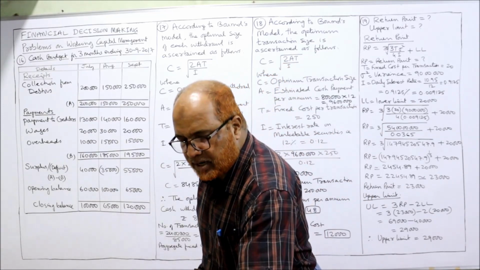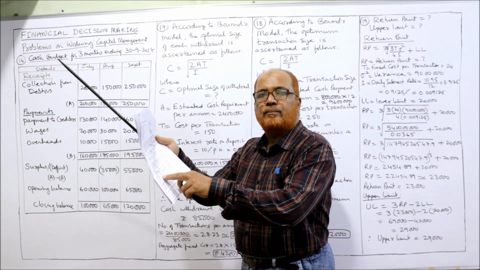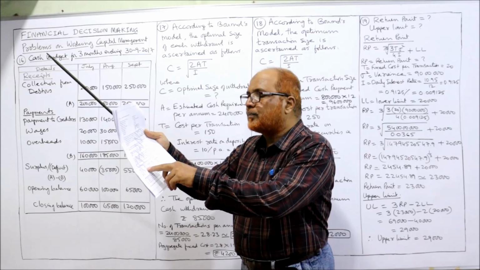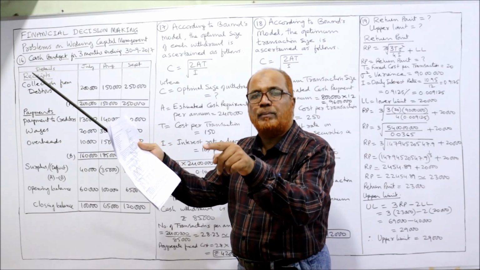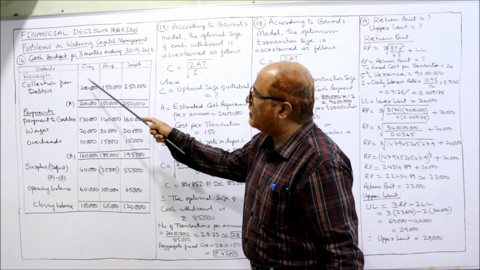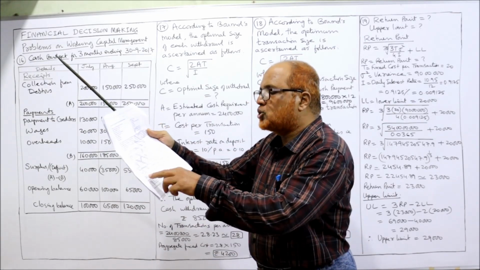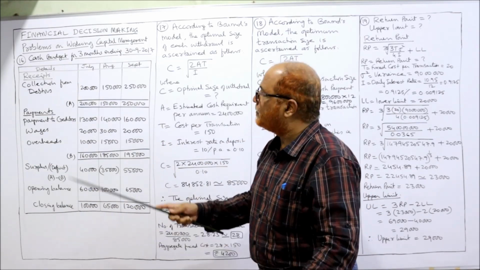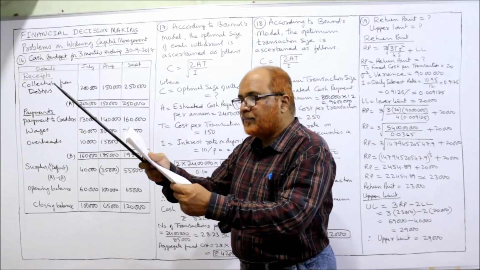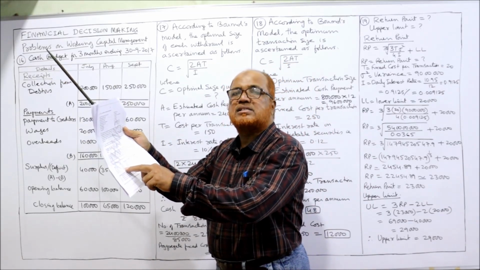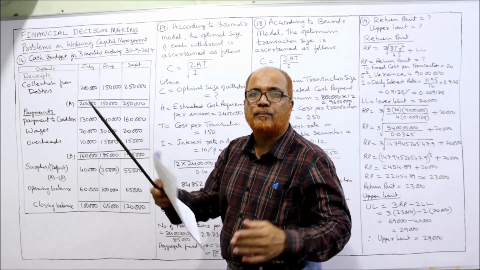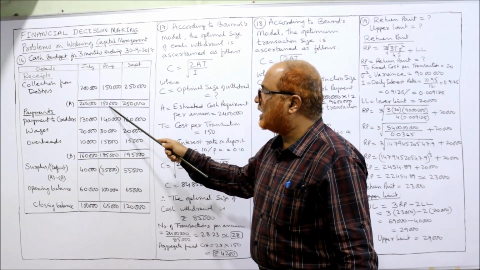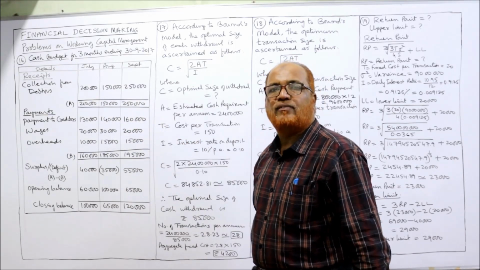Whatever sales are made in June will be collected in July. 1 month credit period we are allowing to debtors. So how much are the sales in June? 2 lakh. This 2 lakh will be collected in July. Similarly, the July sales are 1,50,000, so 1,50,000 will be collected in August. Similarly, the August sales of 2,50,000 will be recovered in September. Take the total, A: 2 lakh, 1,50,000, 2,50,000. A is the total of receipts.